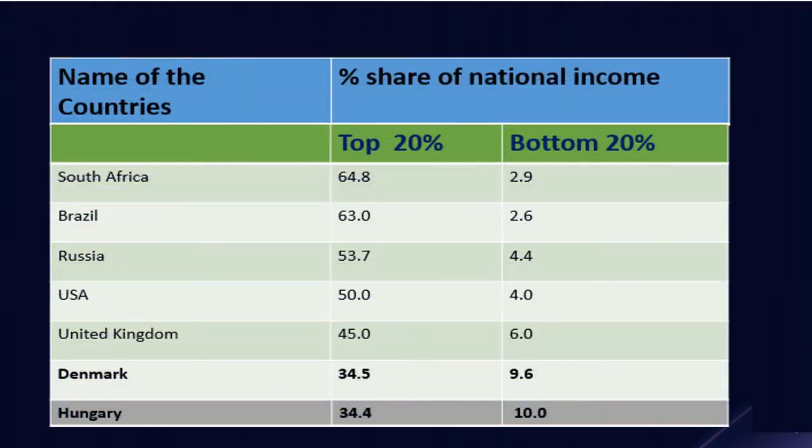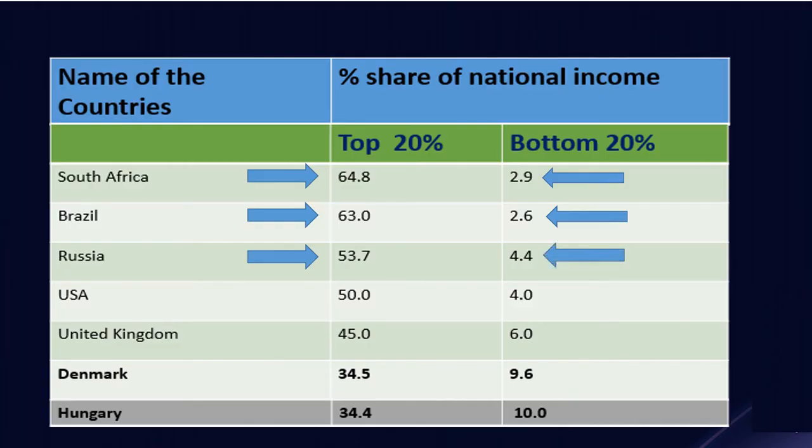Let's observe the inequality of income in selected democratic countries. So here first we have South Africa. In South Africa, the top 20% of people share 64.8% of national income, and the bottom 20% of people have only 2.9%. In Brazil, the top 20% share 63% of national income, and the bottom 20% have only 2.6%. In Russia, the top 20% share more than 53% of national income and the bottom 20% have only 4.4%.